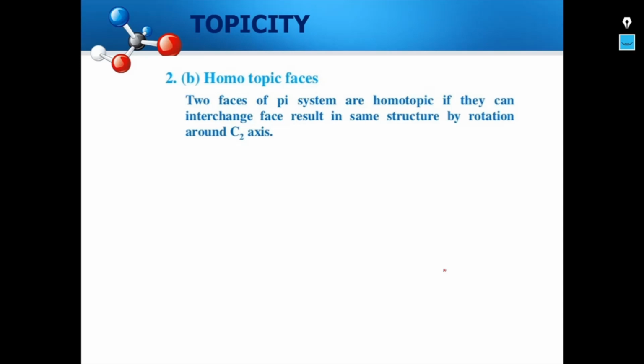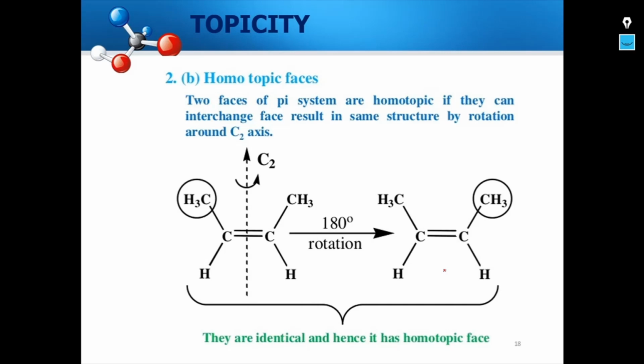Similarly, we can identify a homotopic phase if two phases of a pi system can interchange phase and result in the same structure by rotation around a C2 axis. As we saw in the earlier cases, there was a C2 axis. Similarly, if we take an alkene and rotate it by 180 degree, and we end up with the same molecule, we can say they are identical and hence they have homotopic phase.